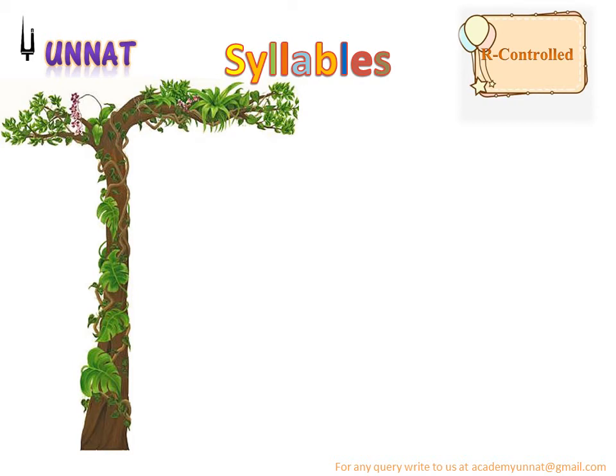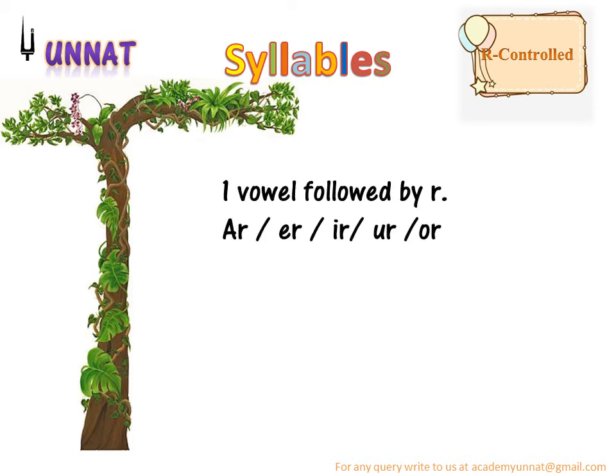Next is R-controlled syllables. One vowel followed by R. मतलब किसी भी vowel के साथ R लगना, चाहे A-R, E-R, I-R, U-R और O-R.